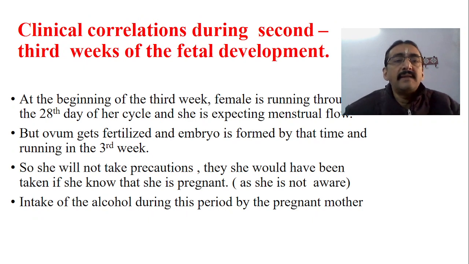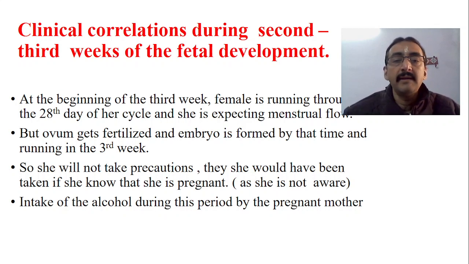So at the beginning of the third week, the female is running through the 28th day of her cycle, isn't it? We have discussed previously also. She is expecting the menstrual flow. Till now she does not know that conception has taken place. She is pregnant, but she doesn't know that. So she is actually expecting the menstrual flow, but the ovum has been fertilized and the embryo is formed by that time.